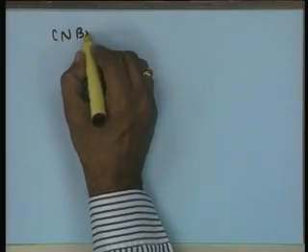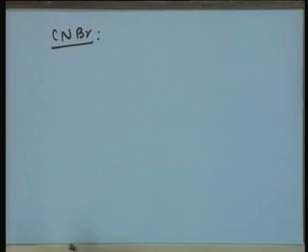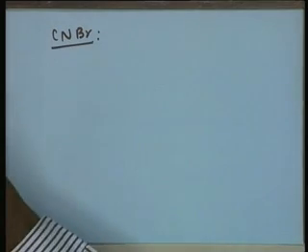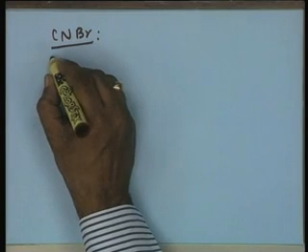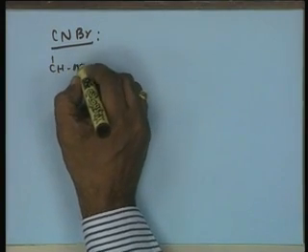In fact, I would also like to introduce you to another method involving the use of cyanogen bromide, not only from the point of view of preparing an immobilized enzyme preparation, but it also has an additional property which I would like to introduce. The cyanogen bromide method is used in the case of carriers that have hydroxyl groups. A typical example is cellulose.